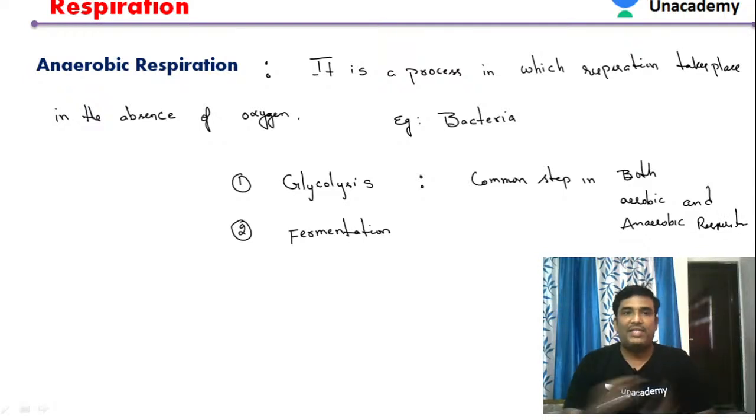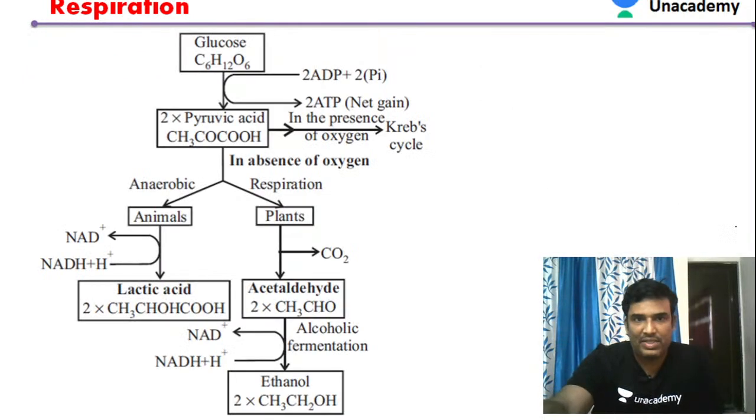So what is an anaerobic respiration? It is a process in which the respiration takes place in the absence of oxygen. This type of respiration is called anaerobic respiration. It involves mainly glycolysis as the first step, followed by the fermentation. Let us see in detail about this anaerobic respiration.